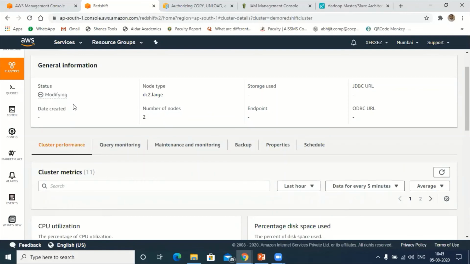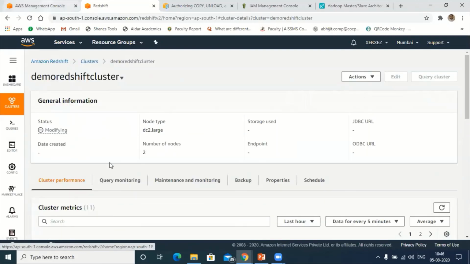Till then we will see another service called Glue. We have seen Lambda functions: if I want to access any data from DynamoDB or S3, we used to access that data using a Lambda function, right?